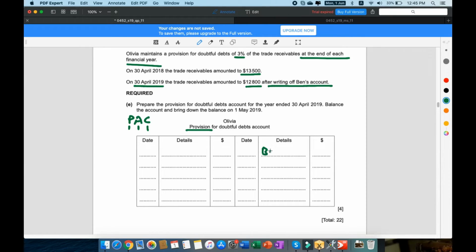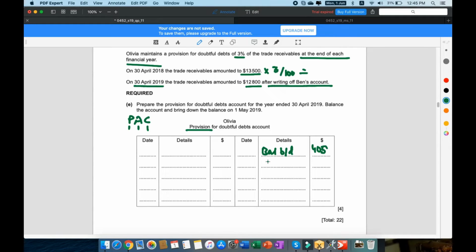So the balance brought down for this is going to be 3% of 13,500, which is going to be $405, right? This is for the first year. So for the next year, you must put in dates. By the way, I'm not putting any dates. You have to do that yourself.